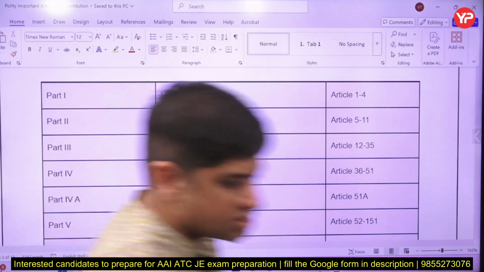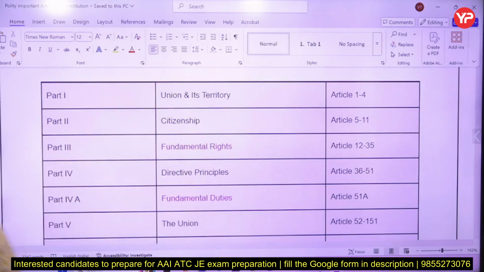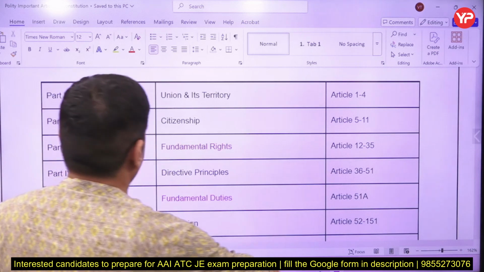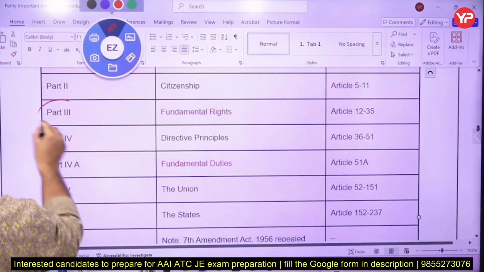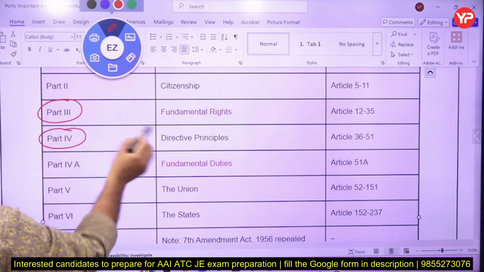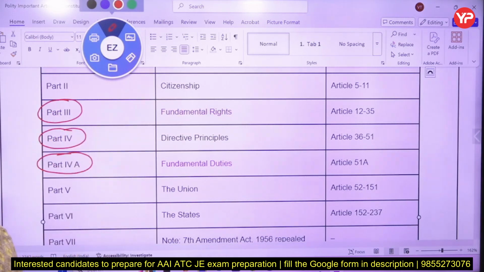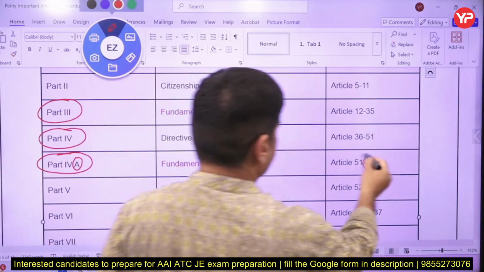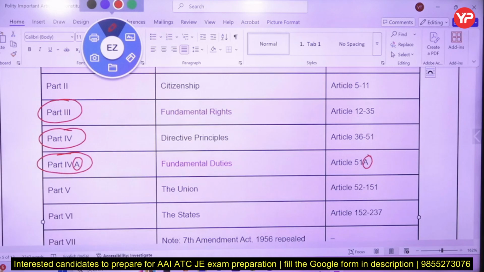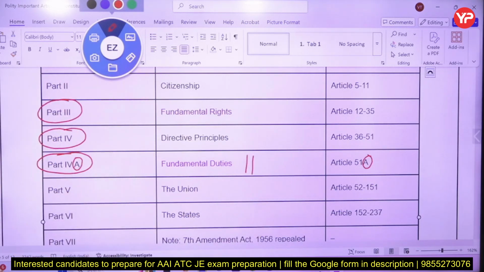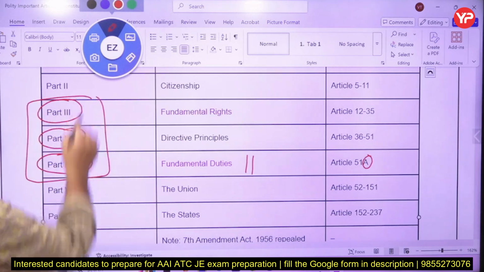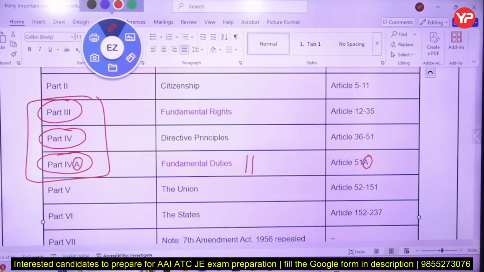If you ask me, sir, which are the most important parts of the Indian Constitution from where there is a probability of questions being asked? Most of the time they will ask under which part the fundamental rights of the Constitution are. Part 4 is the directive principles, part 4A is the fundamental duties. A means it was added later on, so this was also added later on. Today we have 11 fundamental duties, under part 4A. So the most important parts from where questions come are part 3, part 4, part 4A.